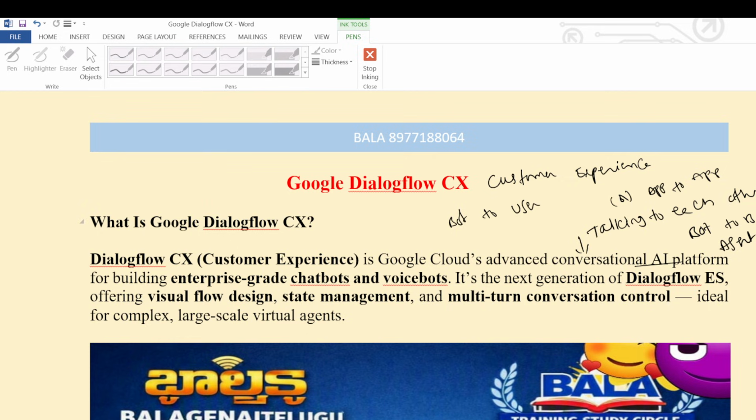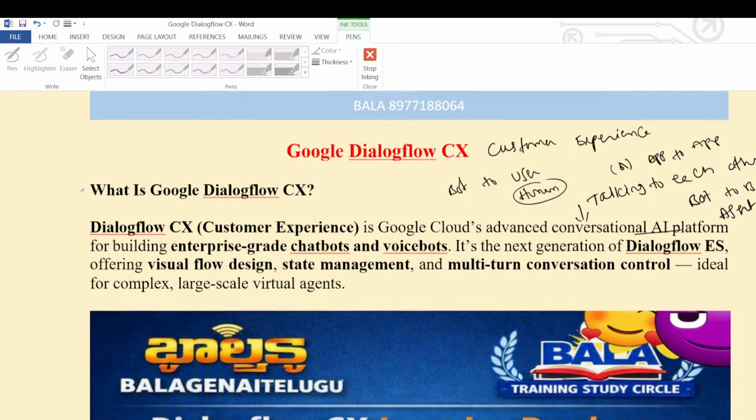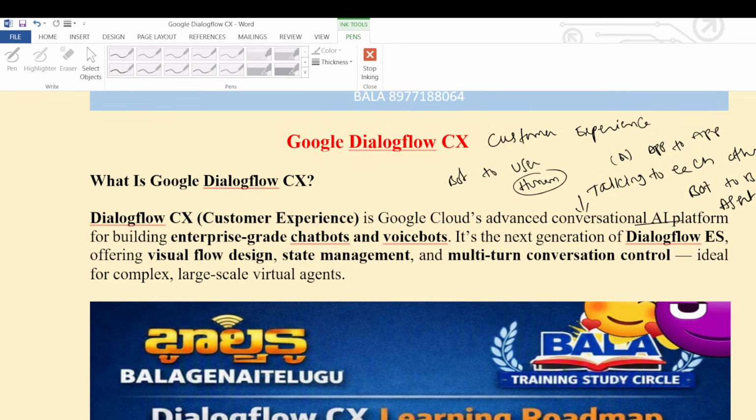User means human. Like that, we need to establish the conversation between two parties using Google Cloud Dialogflow customer experience, a platform for building enterprise-grade chatbots and voicebots.